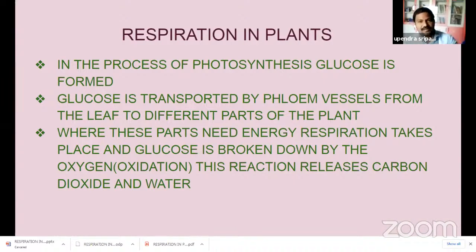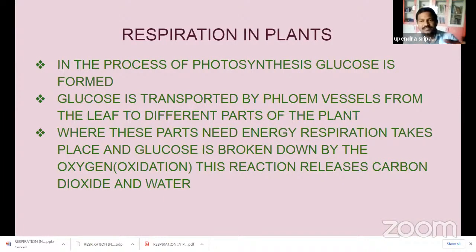This carbon dioxide must be sent out. In our human body also, carbon dioxide is sent out in inhalation and exhalation. In the same way, in the plant's body also, the poisonous carbon dioxide is sent out. But here there is a small difference between the human body and the plant's body.